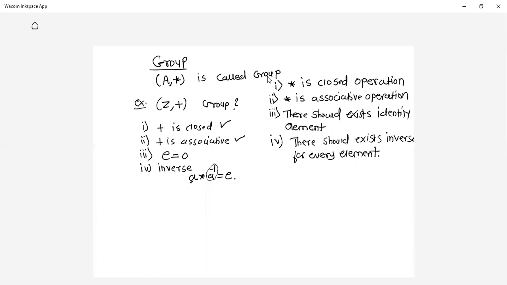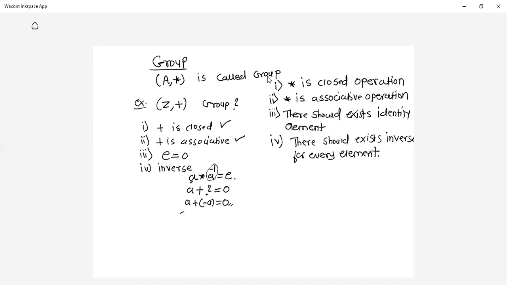Now, according to our algebraic system, A is any element, and plus is the ordinary addition operation defined. A plus what gives you E? What is E in Z comma plus? The identity element is 0. So A plus what gives you 0? We know A plus minus A gives you 0. So if you take any element and add the negative of that element, you will get the identity element.